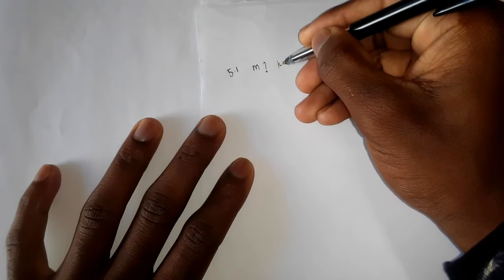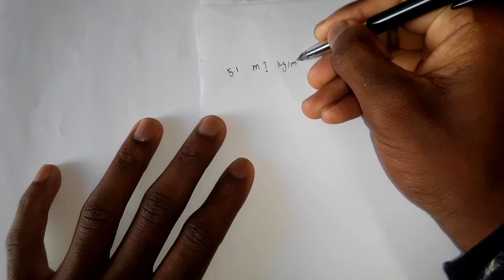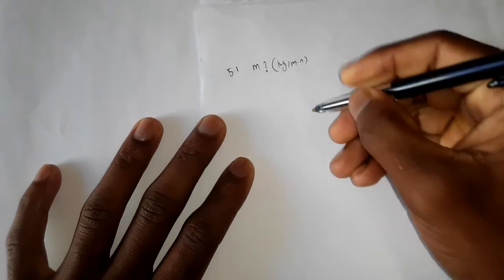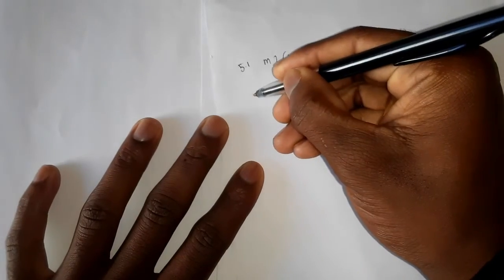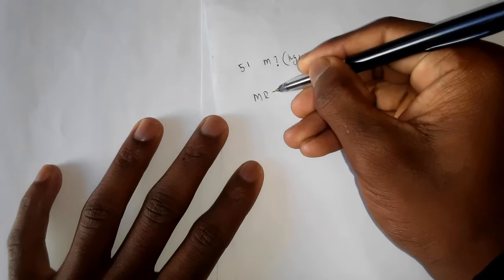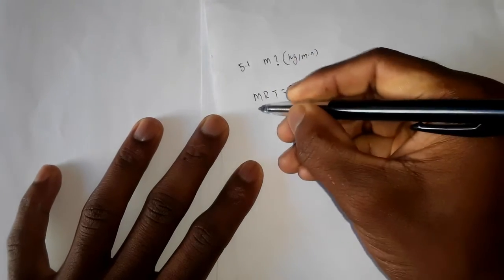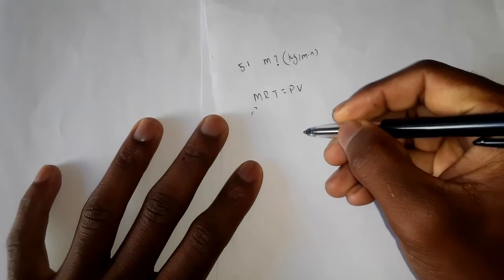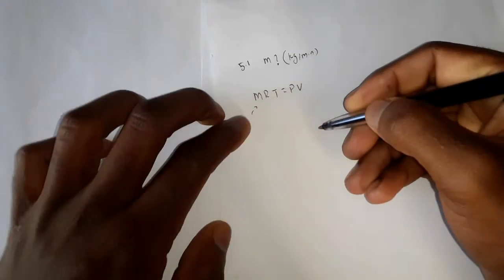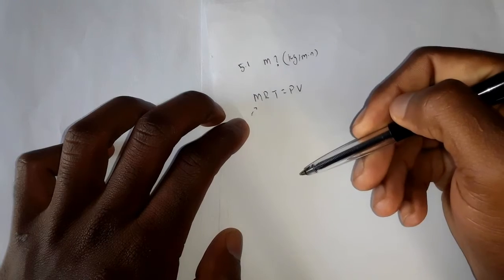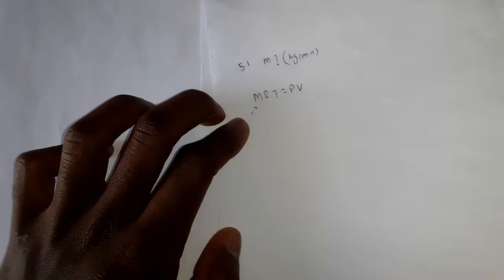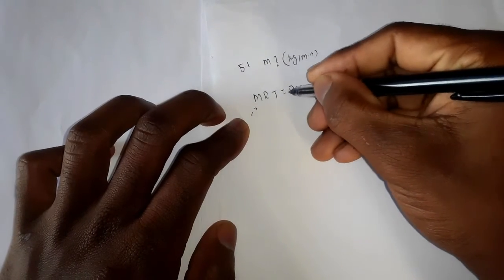We are going to use mRT equals PV. This is what we are looking for. Gas constant we do have. Our T1 we do have. We're going to use the information of number 1.